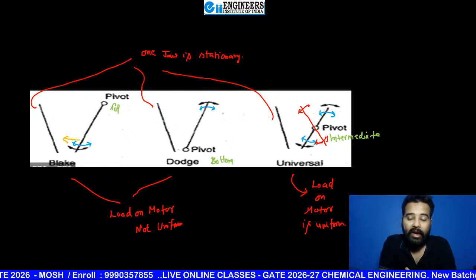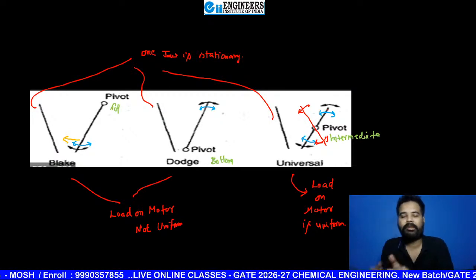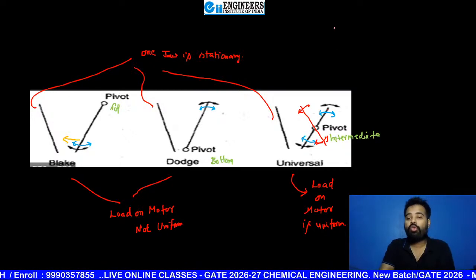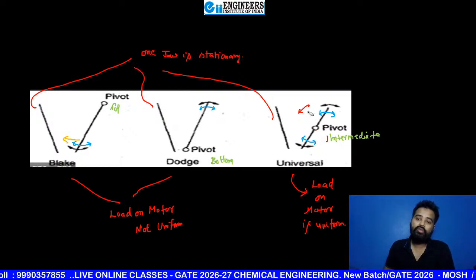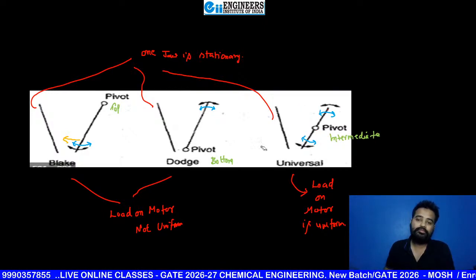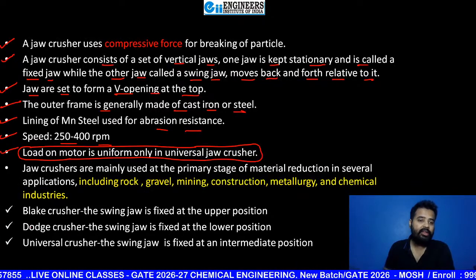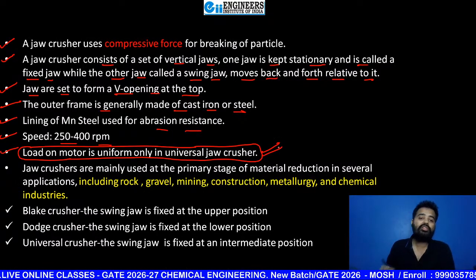So they are going to break sometimes at top and sometimes at bottom. So in that case, load on motor is nearly uniform. Okay. So the same thing written here as points, beta. See, load on motor is uniform only in universal jaw crusher.